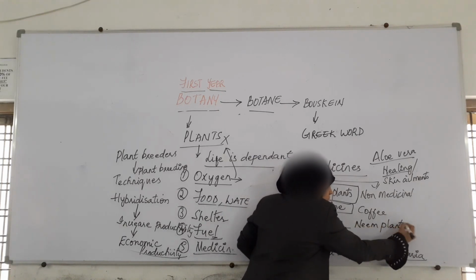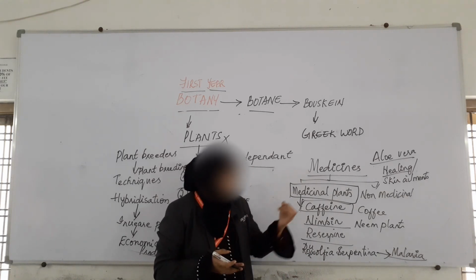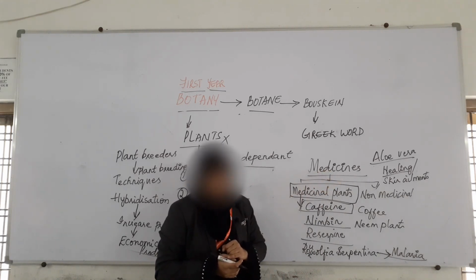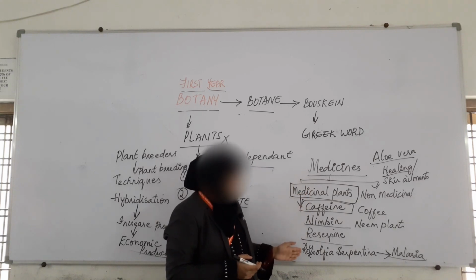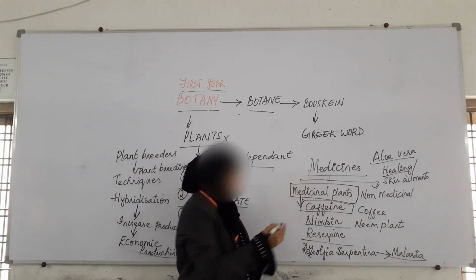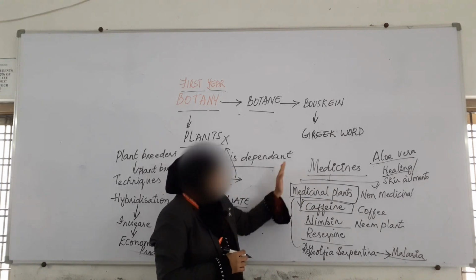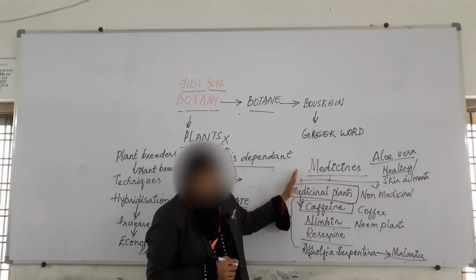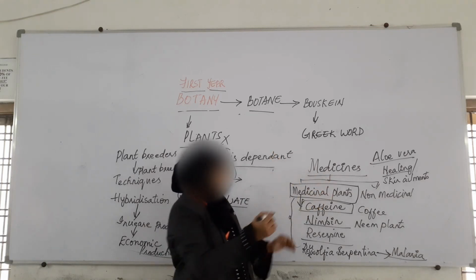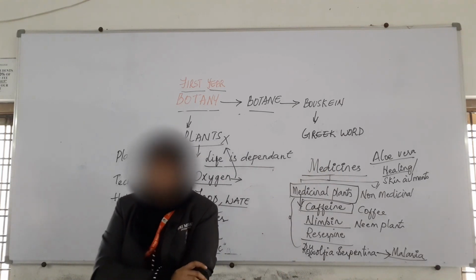Neem plant, we already know how many uses there are of the neem plant. It treats various diseases. It helps in the skin healing process also. It helps in making medicines also. So all these different things which we get will help in treating various diseases. When we study in detail about the plants, then only will we be able to know how the plants are helping us, which plant will give us medicine and so on. Apart from this, we also get